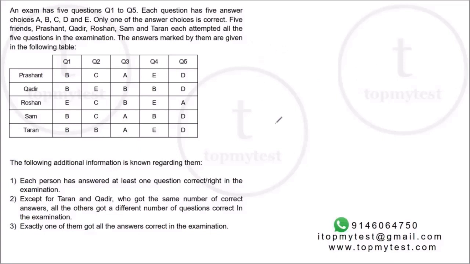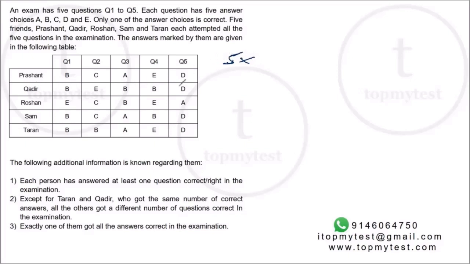Now the key point in this set is to read the additional information to help you solve the set, and then make sure that the information fits in with the pattern of answers marked by each of them. So let's see what the information actually says. Each person has answered at least one question correctly in the examination. So there is nobody who got all 5 wrong. Everyone got at least one answer correct.